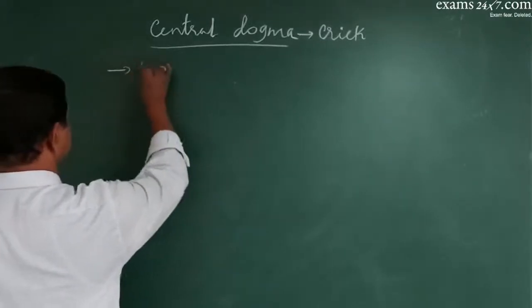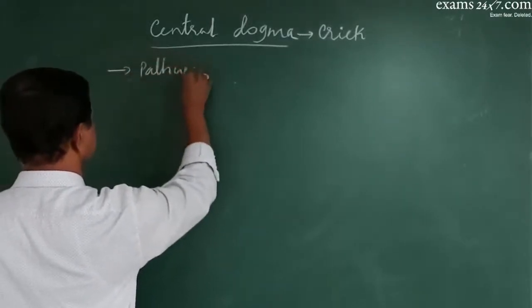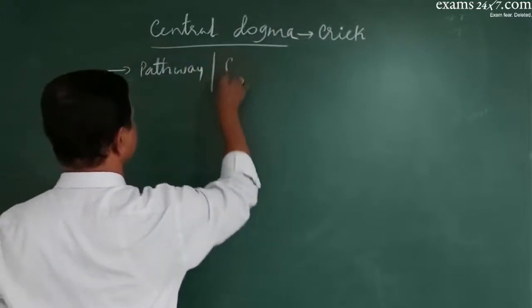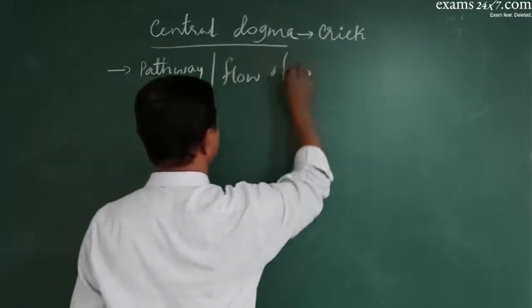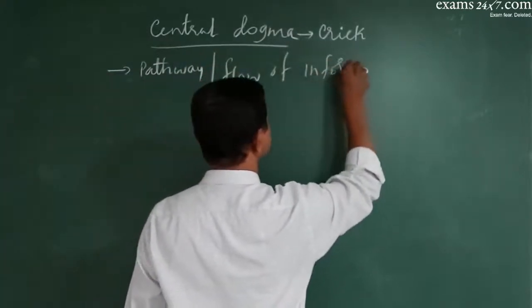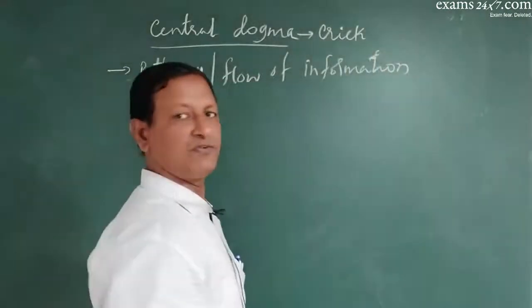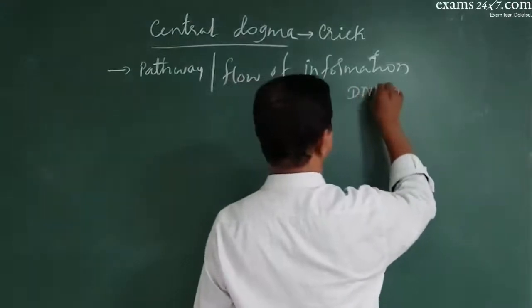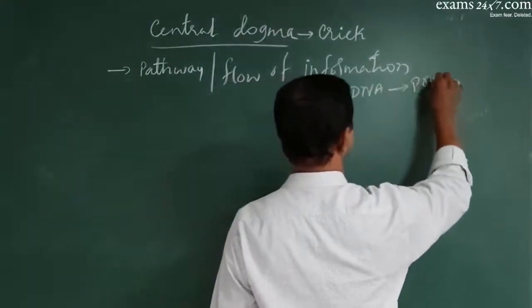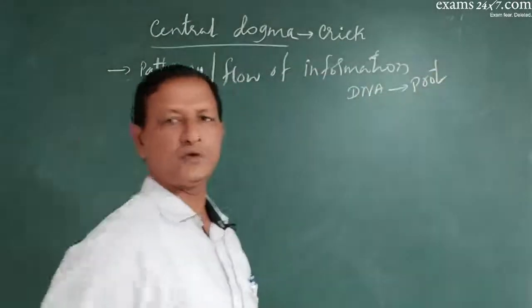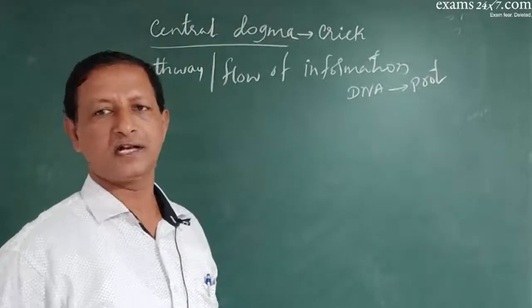It is a pathway, or the flow of information from DNA to proteins. So that is called central dogma.